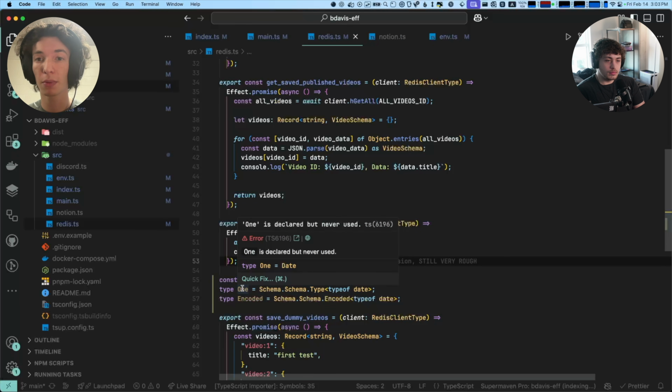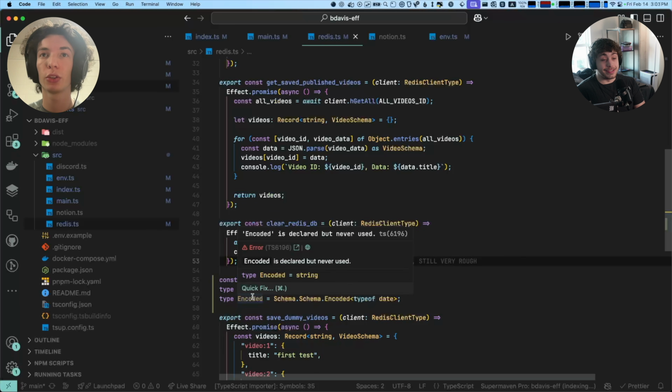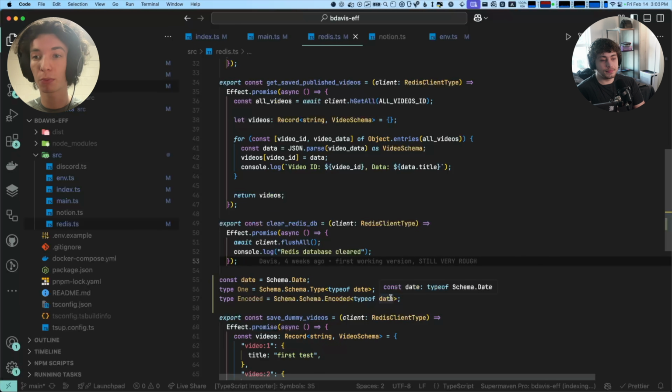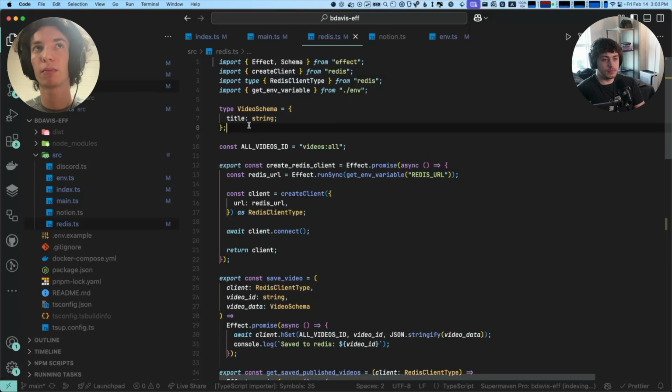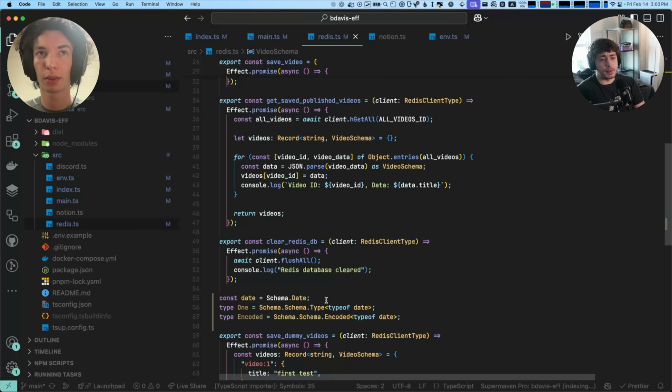So this is the output type of the schema, but the encoded type is a string. That's a nice schema that knows how to go from string to date and back and forth. And you'll see later that for this schema, it's not very complex, but in a real project, that would be a godsend.